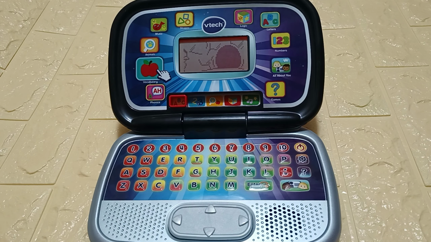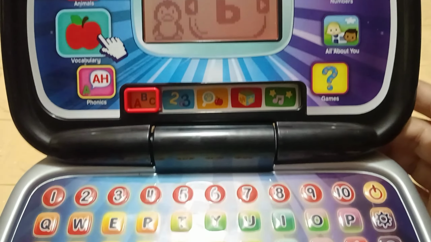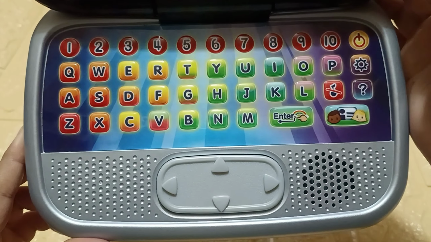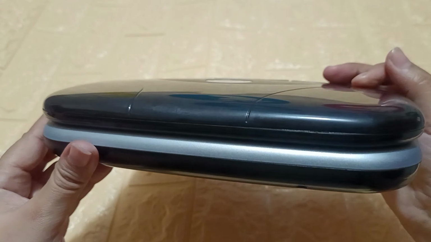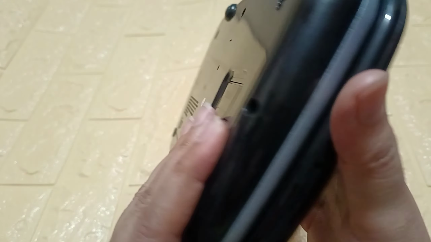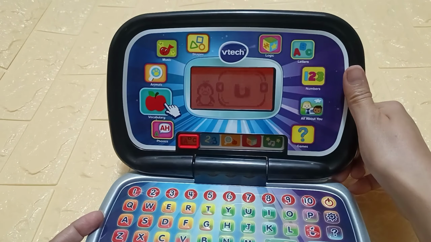Awesome! Listen closely. B. Which letter makes the sound B? Use the direction keys to choose and then press the enter button to confirm. U, V.